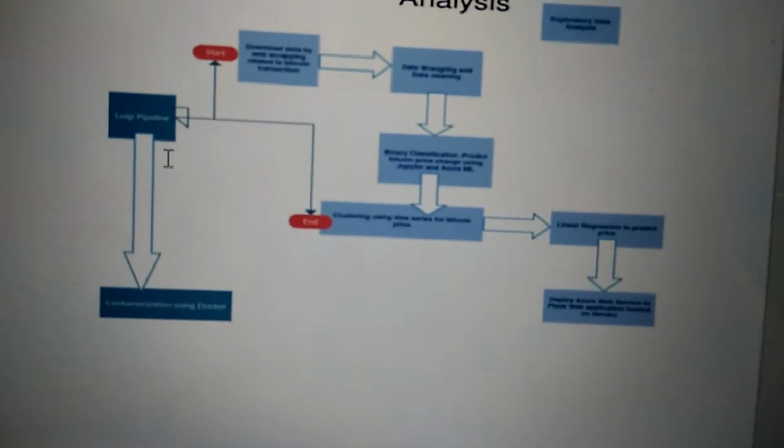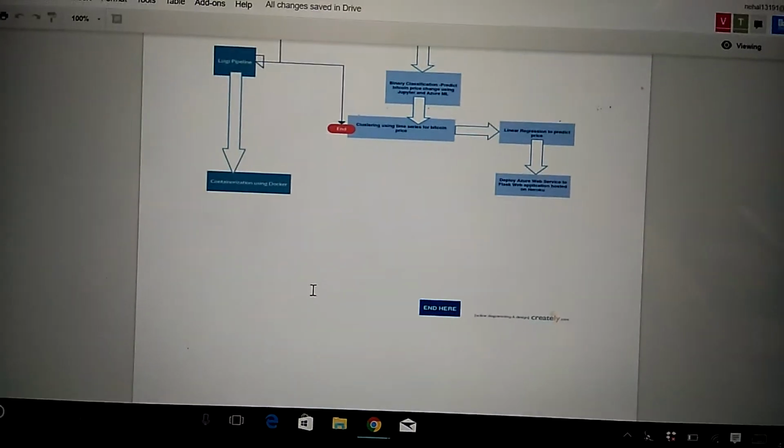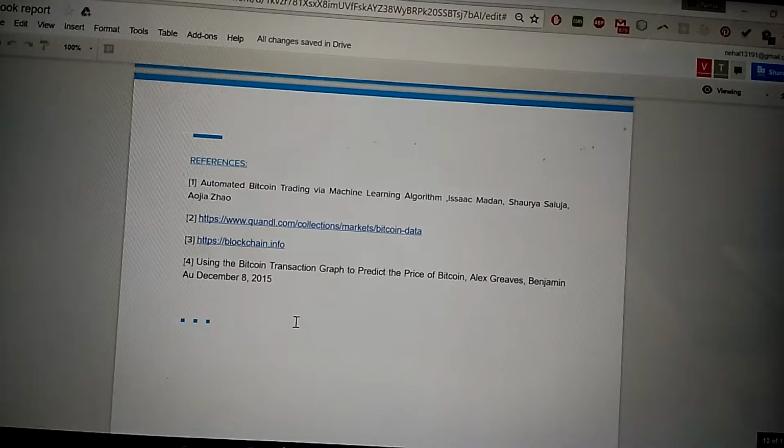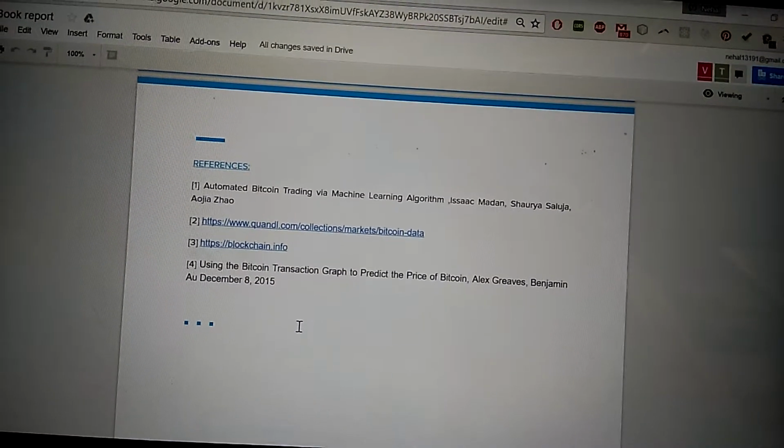It's pipelined in Luigi and everything is containerized using Docker, and these are the references that we have used.